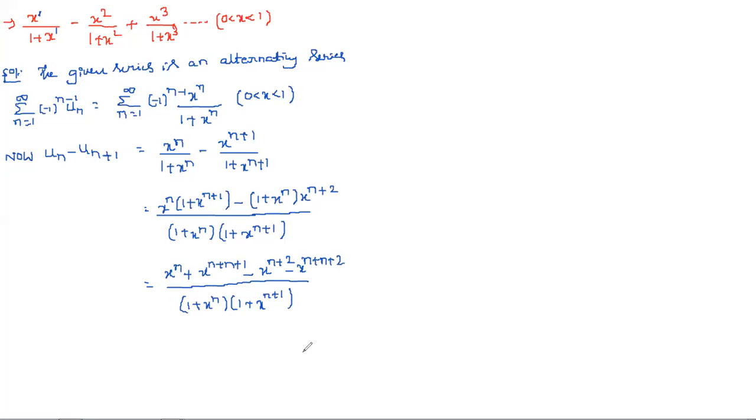So it is equal, simply we can write, x power n plus x power 2n plus 1 minus x power n plus 1 minus x power 2n plus 2.